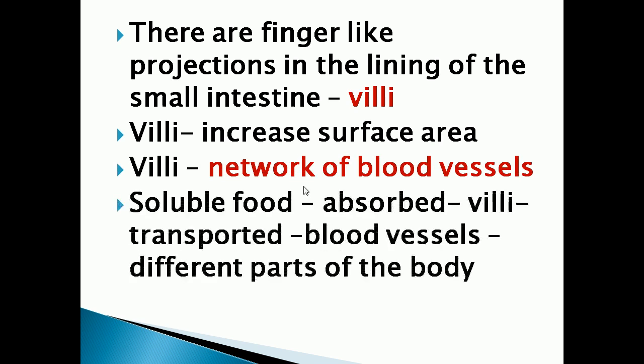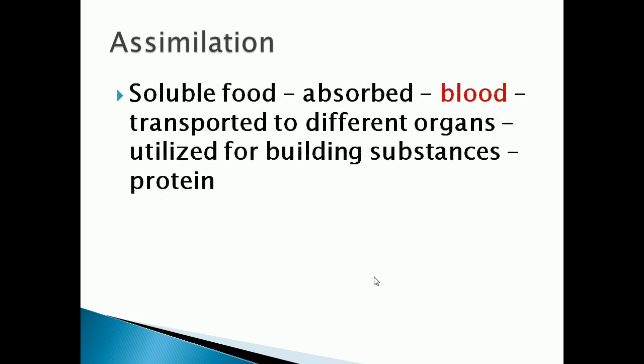With the help of these blood vessels, soluble food will be absorbed and transported to different parts of the body. Understood, children? Now we can see what happens after absorption. Assimilation. Assimilation means that after the cells absorb the nutrients, they are used by the cells for their function.